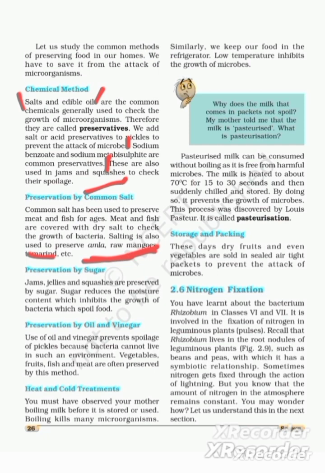Preservation by oil and vinegar. Use of oil and vinegar prevents spoilage of pickles because bacteria cannot live in such an environment. Vegetables, fruits, fish, and meat are often preserved by adding oil and vinegar.